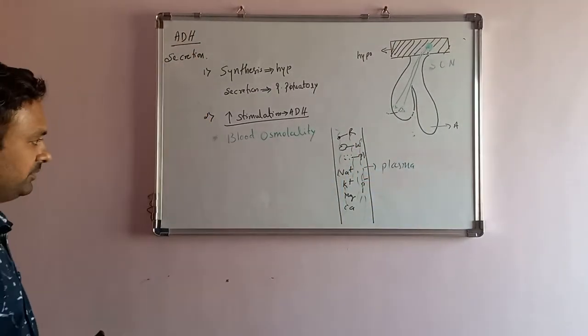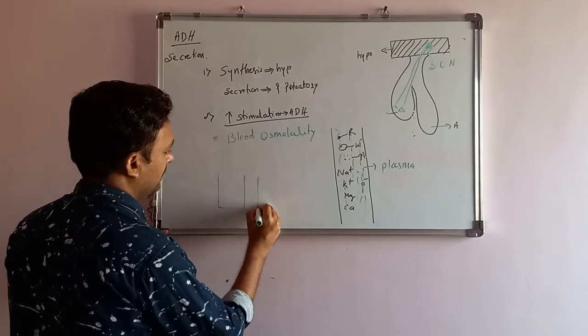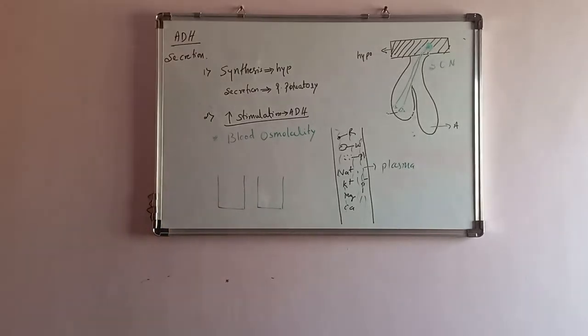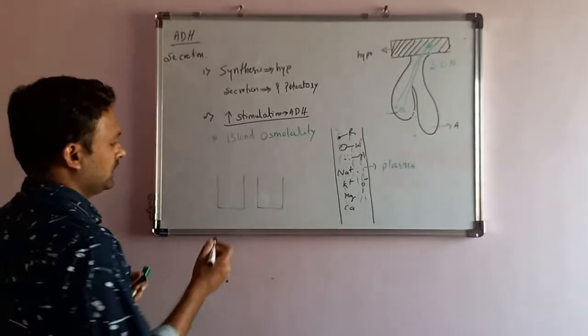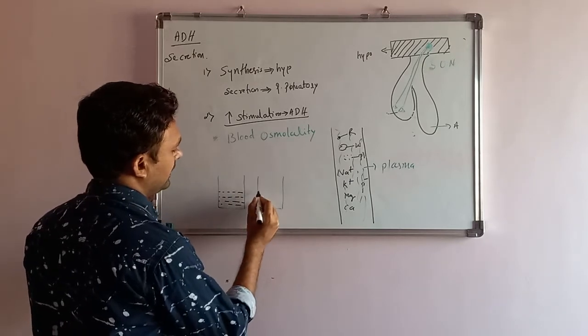We'll give an example of two pots here. Two pots are filled with an equal quantity of water.